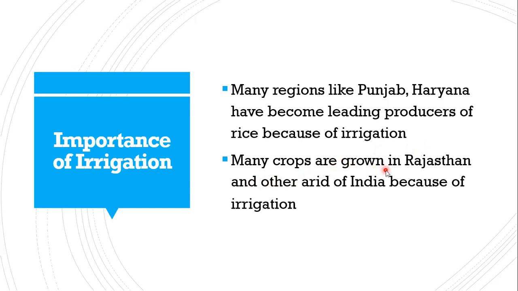Many crops. Okay, now Rajasthan, generally we think the entire Rajasthan is a desert, but only its western part is desert. The other side is little arid also. But now the arid part of India is also growing crops. Arid region is a kind of semi-desert. But with the help of irrigation, we are able to do agriculture there also. In Rajasthan, I would like to point out there is the Indira Gandhi Canal, which helps crops to grow in a better way.